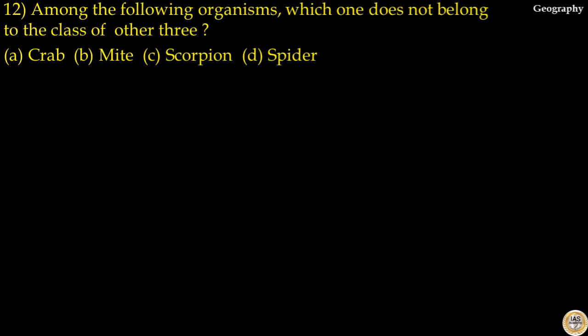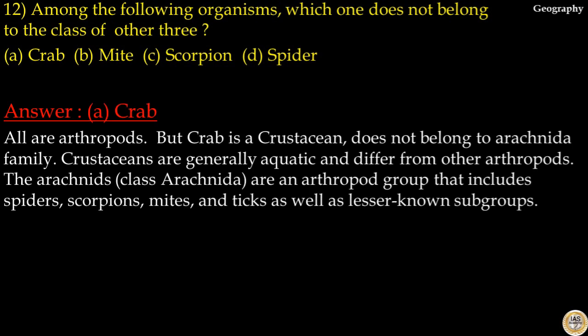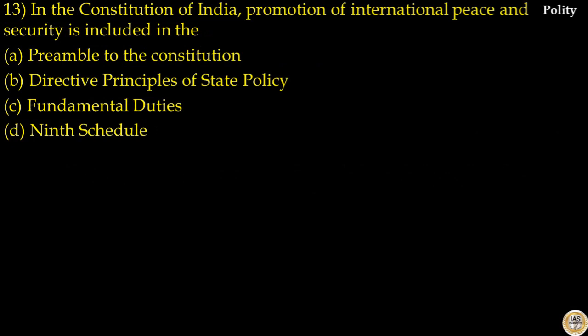Question number 12. Among the following organisms, which one does not belong to the class of other three? Options are crab, mite, scorpion, spider. The answer to this question is option A, crab. All are arthropods, but crab is a crustacean and does not belong to the Arachnida family. Crustaceans are generally aquatic and differ from other arthropods. The arachnids are an arthropod group that includes spiders, scorpions, mites and ticks as well as lesser known subgroups. So the answer to this question is option A.